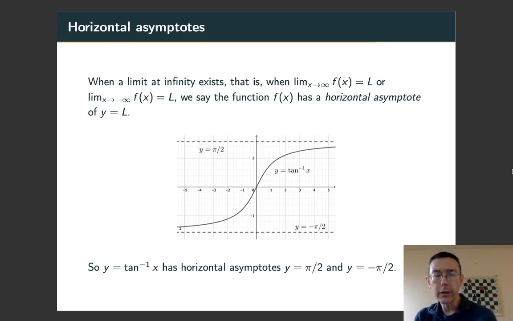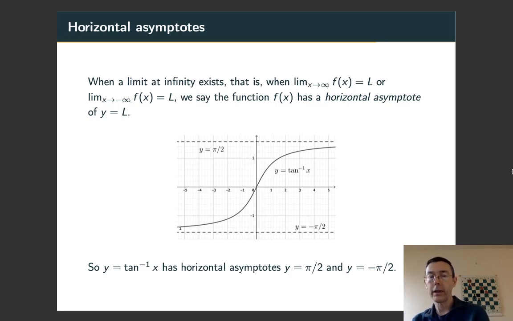You might notice those horizontal lines that I've drawn, that I've made dashed. The notation there is exactly like it was for vertical asymptotes, and the language is parallel as well. We call these horizontal asymptotes. When you have a limit as x goes to infinity f of x equals L, or limit as x goes to negative infinity f of x equals L, we say the function has a horizontal asymptote.